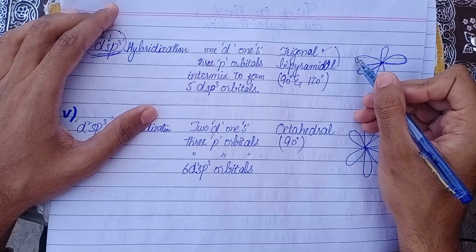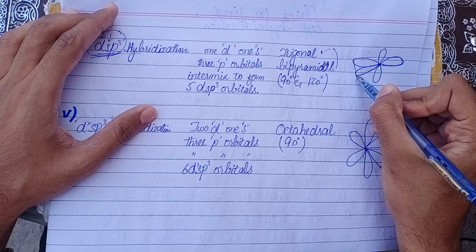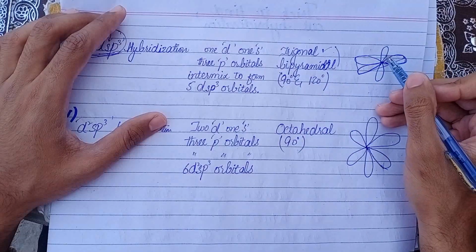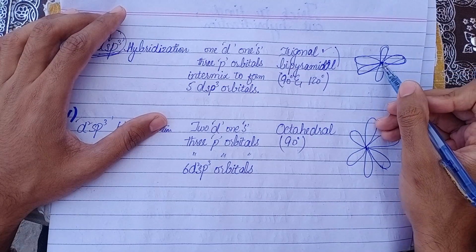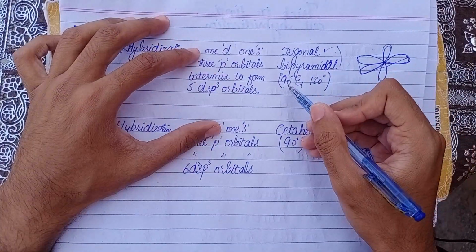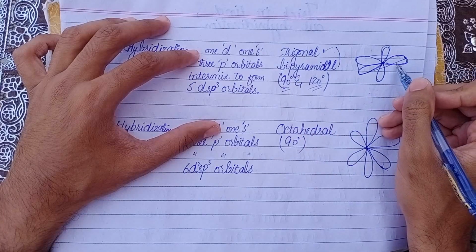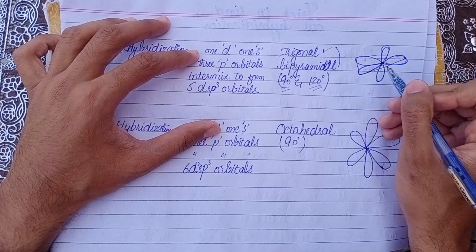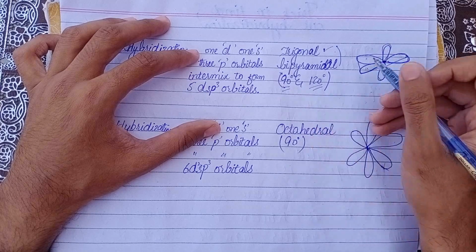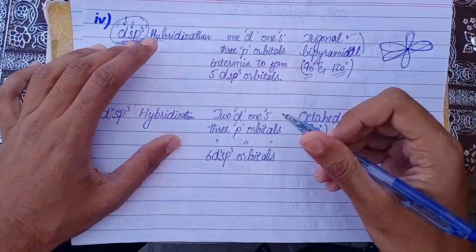Trigonal, from previous sp2 hybridization, we have here a trigonal shape. It's quite a bit tilted, and bipyramidal, you can see a pyramid right here and another pyramid right here. Bipyramidal, 2 pyramids we have here, and the angles would be 90 degrees and 120 degrees. 120 degrees would be between these 3 orbitals which are in trigonal planar, and 90 degrees would be the angle between these 2 orbitals, the bipyramids. These are perpendicular to each other.